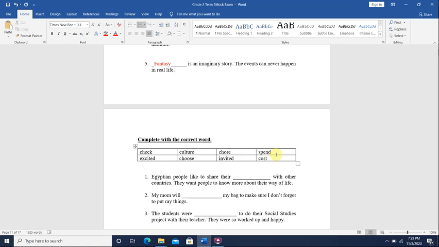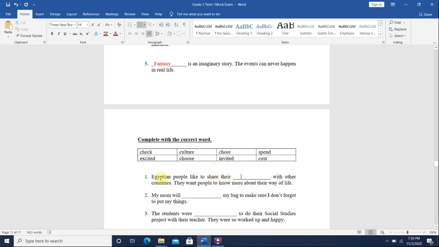Spend means the act of paying money. So when you buy something, you pay money. Okay, cost means to know how much you have to pay, how much money you have to pay.